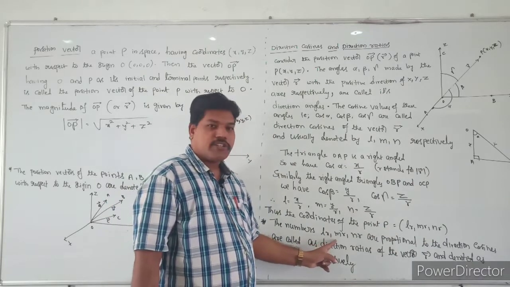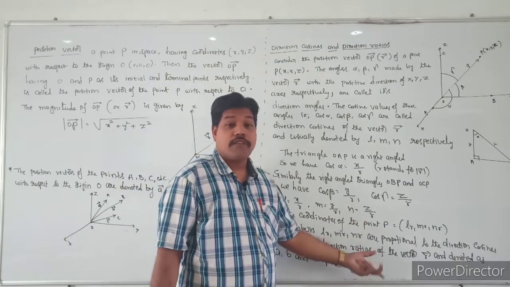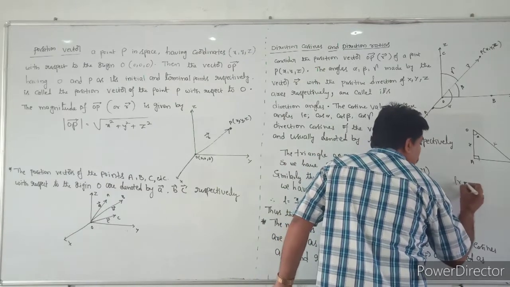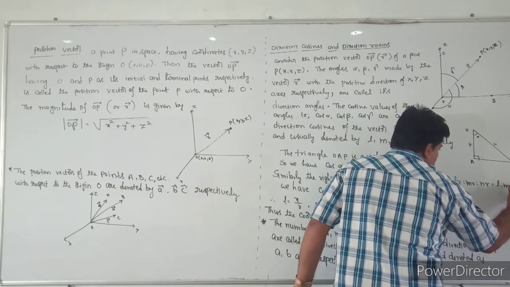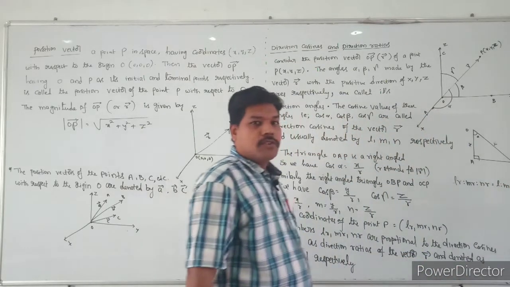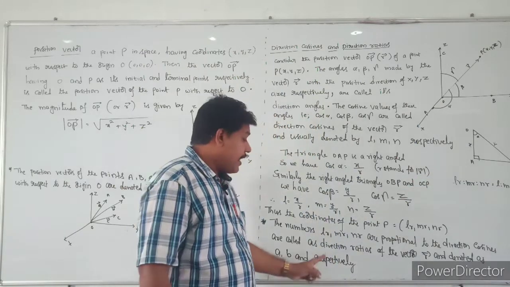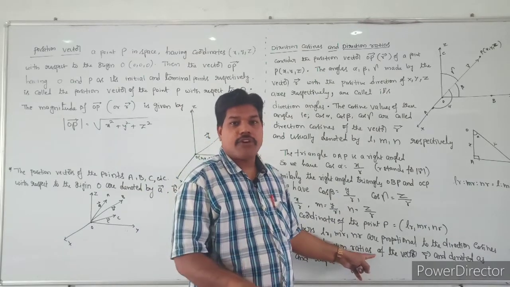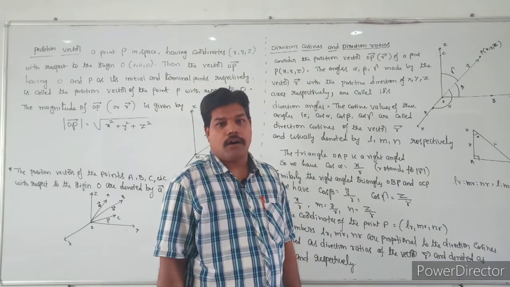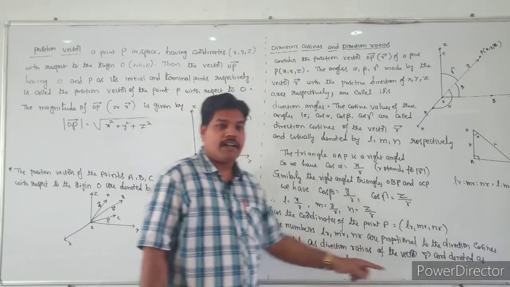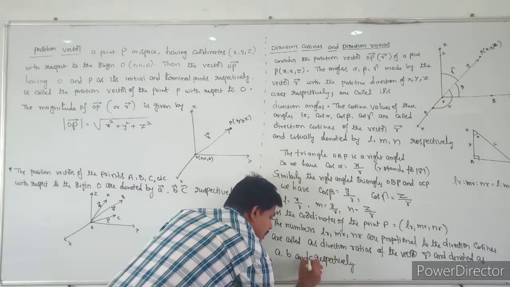If you take the ratio, it will become L is to M is to N. So LR is to MR is to NR is equal to L is to M is to N. These ratios of direction cosines are called direction ratios, and we take them as A, B and C respectively.